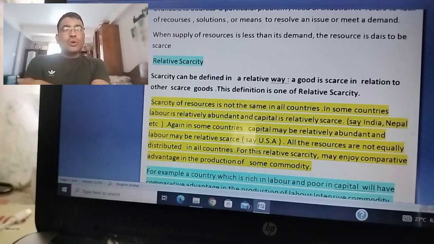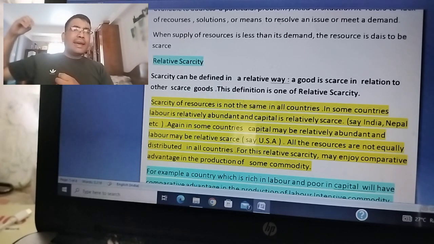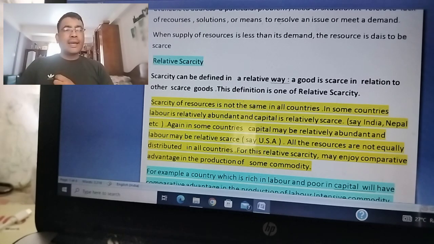Let us try to understand the meaning of relative scarcity across countries. Resources are not equally distributed in different countries. Some countries are very rich in supply of one resource, whereas that particular country may be poor in other resources. In some countries there is enough labor supply, labor is abundant, but that country may suffer from a lack of capital.